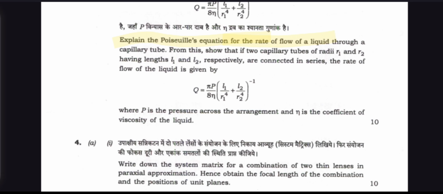Two capillary tubes of radii R1 and R2 having lengths L1 and L2 respectively are connected in series. The rate of flow of the liquid is given, where P is the pressure across the arrangement and eta is the coefficient of viscosity of the liquid. This is very easy.